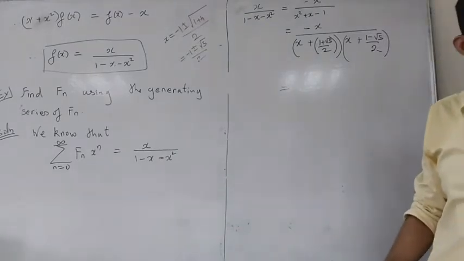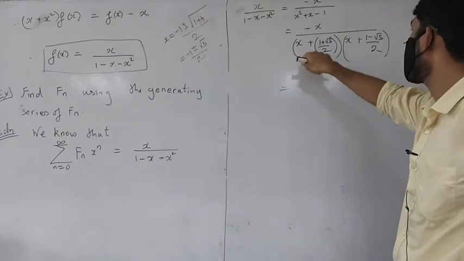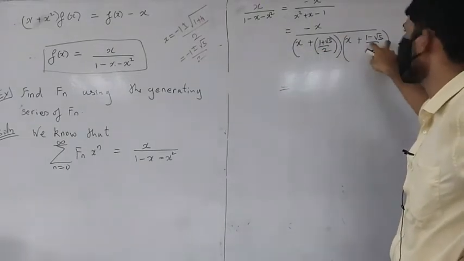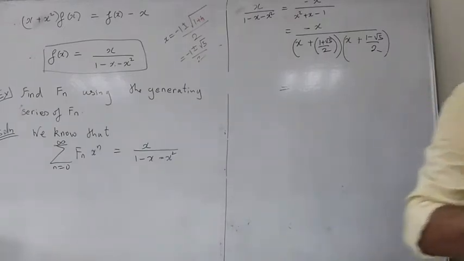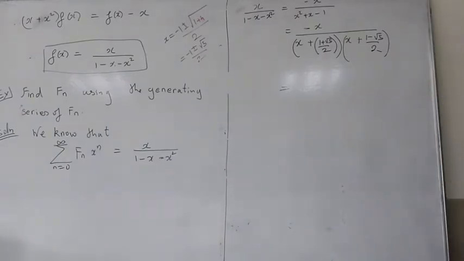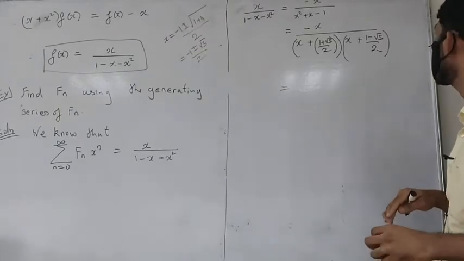But we will be left with x times this minus this, I believe, something like that. So that's what you will be left with. Correct? I hope I'm right. So should we try?